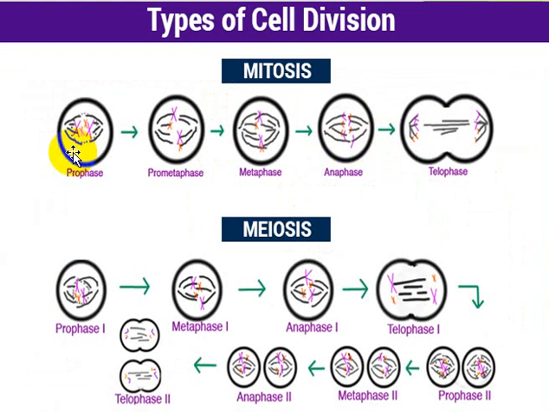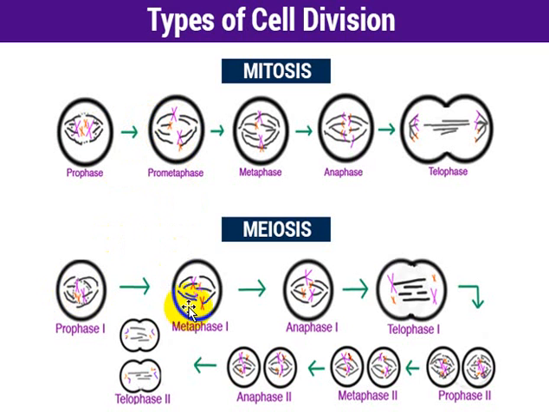And now we can have a bird's eye view of the whole process of mitosis and meiosis. You can see the prophase in both cases. Here in meiosis there is pairing up of homologous chromosomes, and in mitosis there is no pairing up.